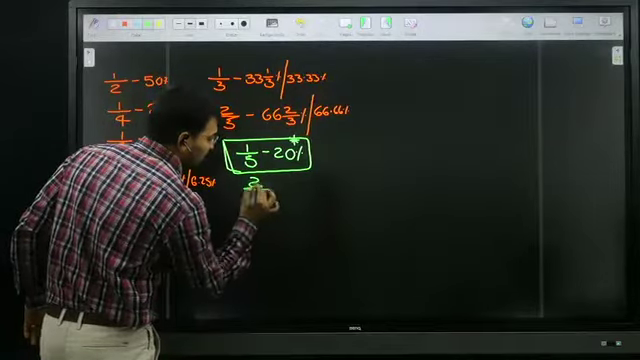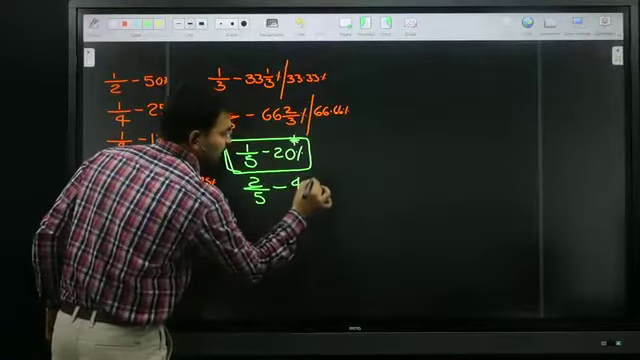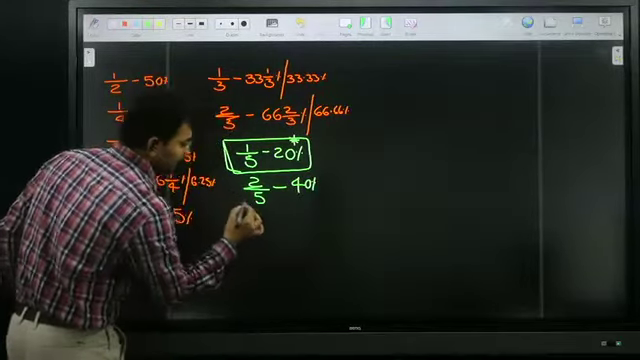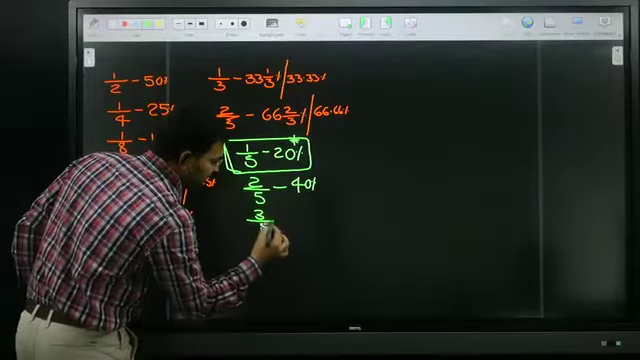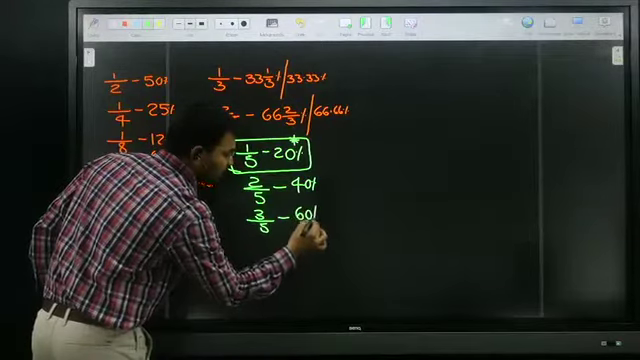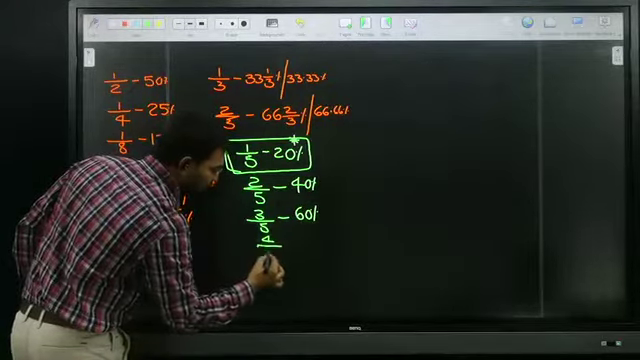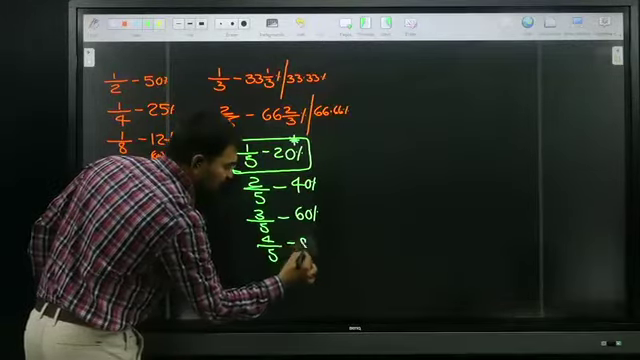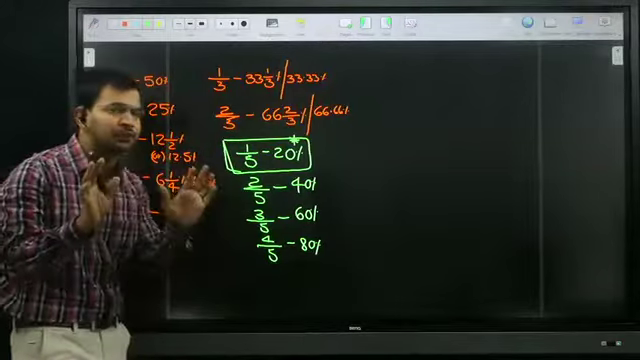Just 2 times of 20. 2 times of 20 is how much? 40%. It's very easy, no? Similarly, if I need 3 by 5, then 3 times of 20 is how much? 60 percentage. If I need 4 by 5, then 4 times of 20 is how much? 80 percentage. No need to memorize individually.